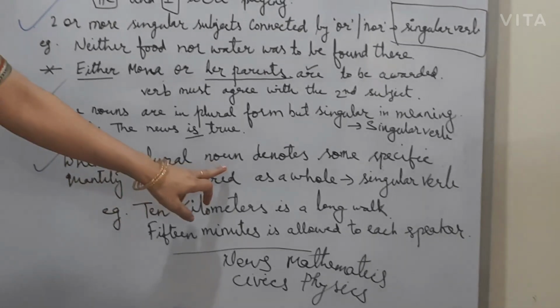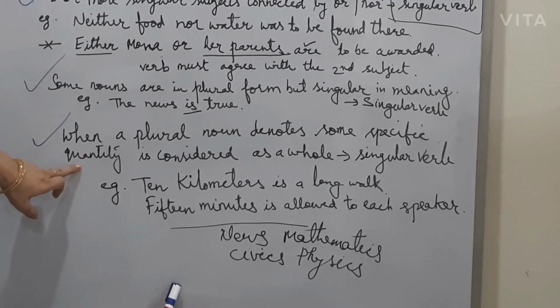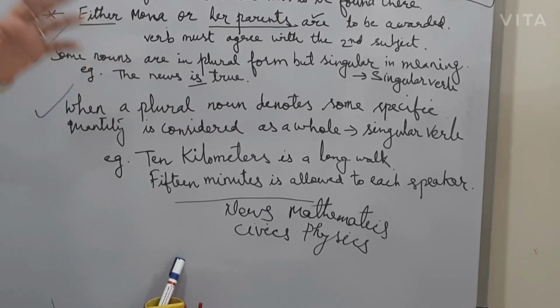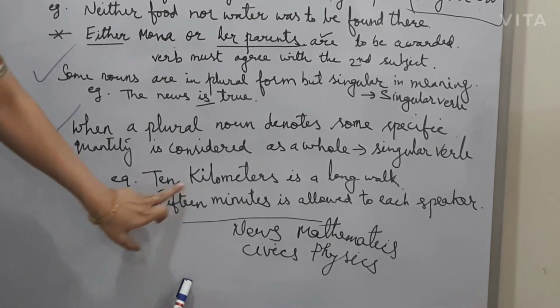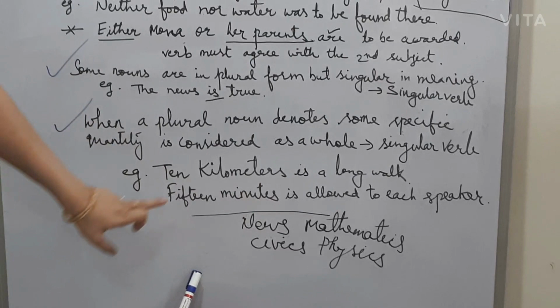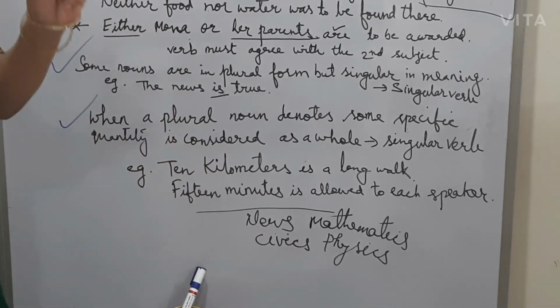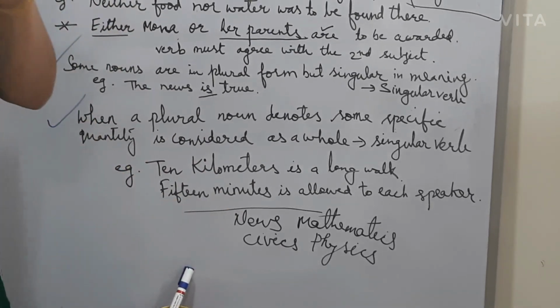When a plural noun denotes some specific quantity and is considered as a whole, like 10 kilometers or 15 minutes. So 10 kilometers, here we are taking the distance. 15 minutes, here we are taking the time.